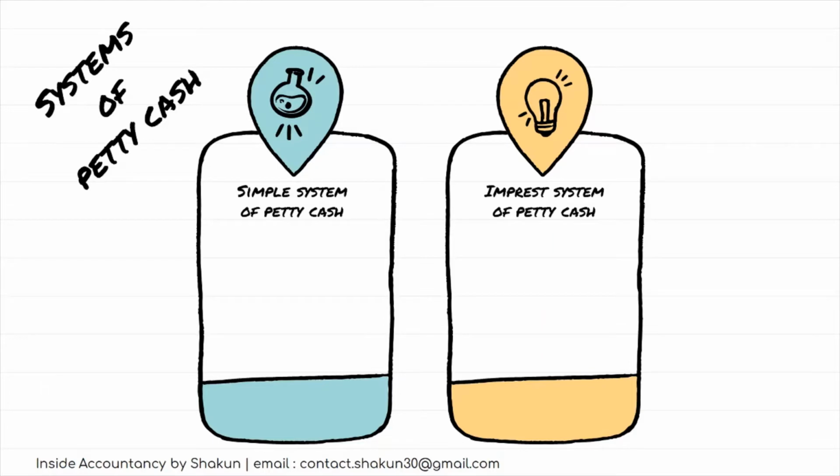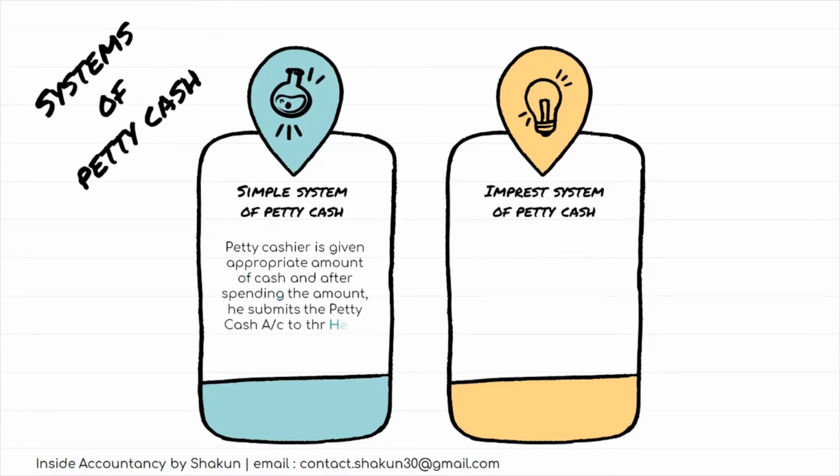In case of simple system of petty cash, the petty cashier is given an appropriate amount of cash and after spending that amount, he submits the petty cash account to the head cashier. Head cashier is the one who maintains the main cash book. So the petty cashier is given a certain amount, he makes the payments out of that amount and in the end he submits his petty cash account to the head cashier.